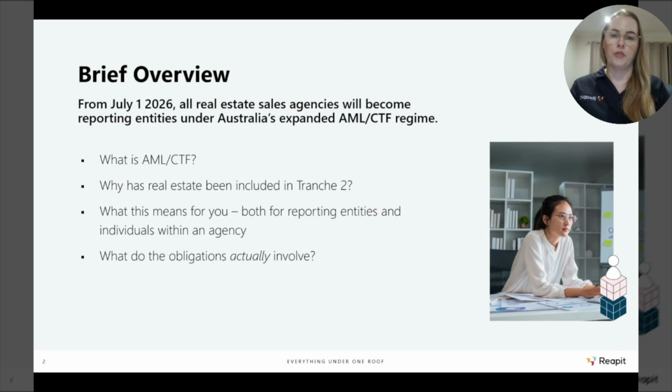There's a Tranche 2 reform coming in, which is a phase of legislation that will extend AML CTF obligations to another range of sectors, including real estate from the 1st of July. What this means for you as an agent operating in the sales space is that you will be a reporting entity to AUSTRAC, and you'll need to meet a number of obligations, including conducting due diligence on your clients, your vendors and purchasers, undertaking risk assessments, and reporting any suspicious activity to AUSTRAC.